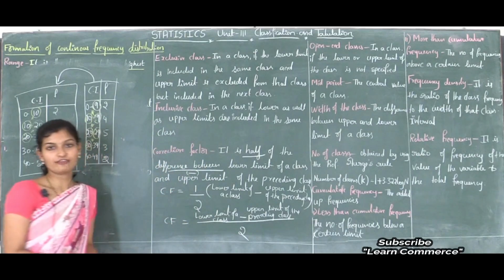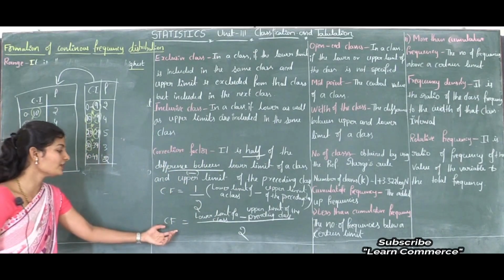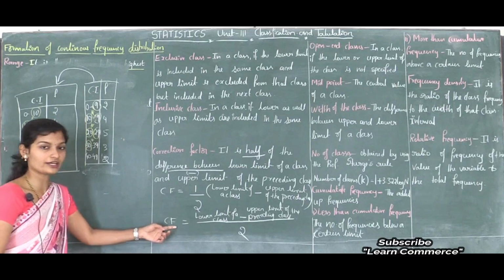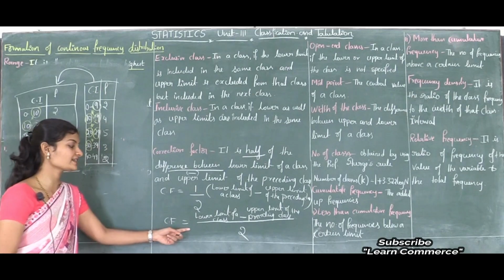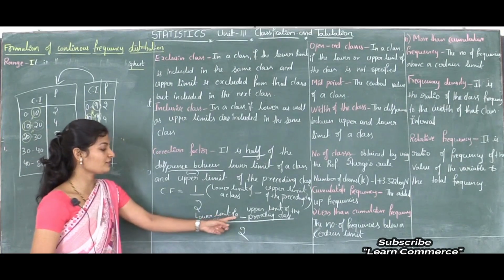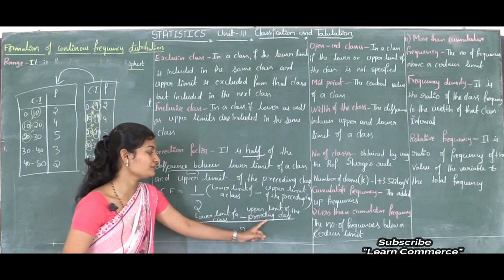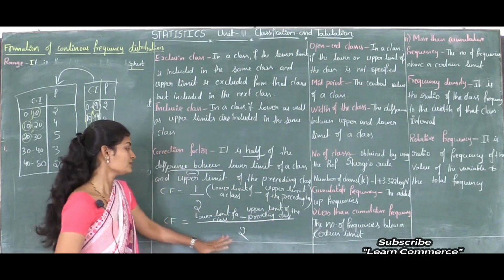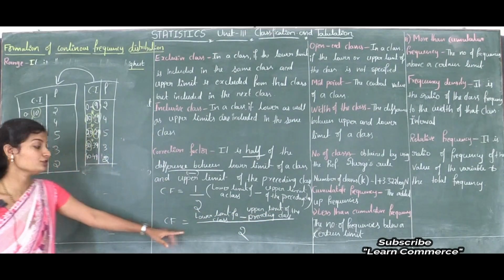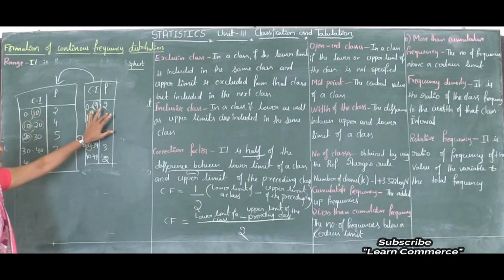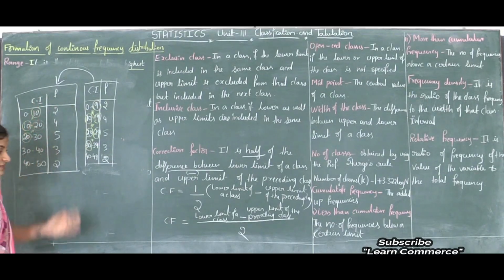This is the correction factor formula. So the correction factor is equal to lower limit of a class minus upper limit of the preceding class, divided by 2.